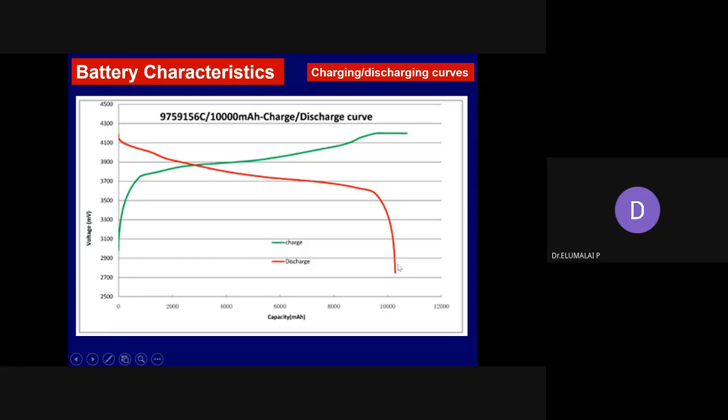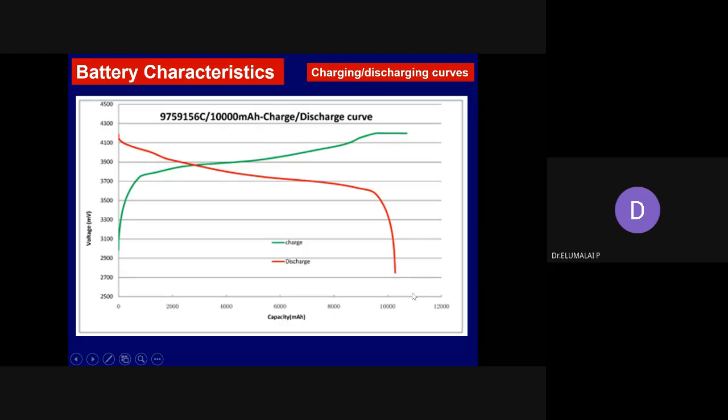Let's consider the discharge curve. What is the maximum capacity it can deliver roughly, looking at this curve? Or maybe let's take the blue curve, the green curve. This is voltage versus charge capacity. Up to which potential is it charging? 4.2 voltage. What is the maximum capacity the battery picked up? Roughly, this is 10,000 mAh, this is 12,000 mAh, this is roughly mid.